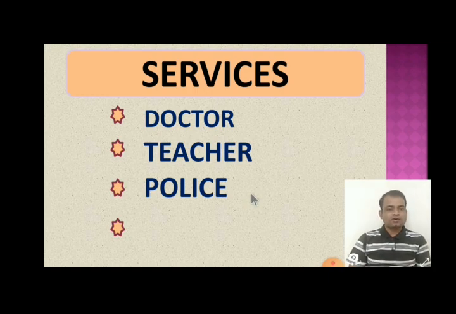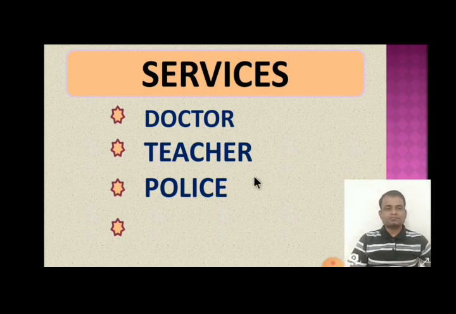Nowadays, police are playing a very important role in the corona pandemic time, and therefore they are also called corona warriors. So the service provided by police has power to satisfy human wants, to maintain law and order.